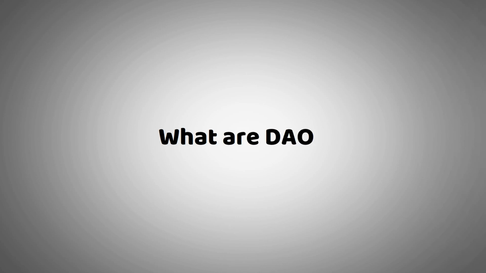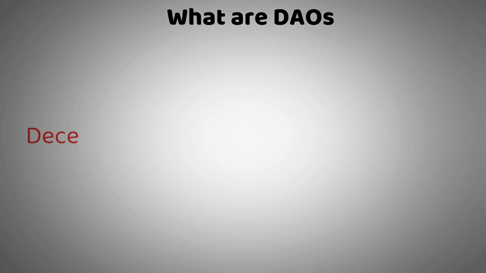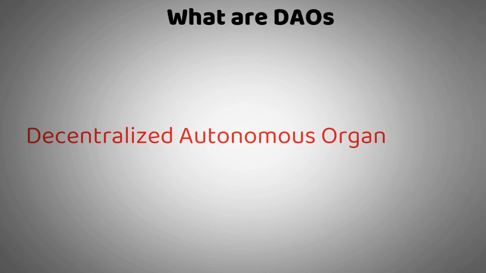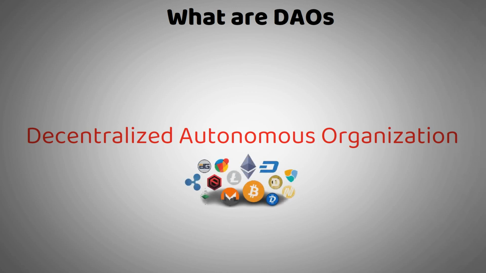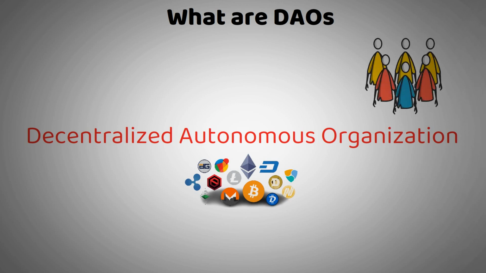What are DAOs? DAO stands for Decentralized Autonomous Organization, and it is an entity that is led by its community. Inspired by the decentralization concept of cryptocurrencies, a group of developers gathered around back in 2016 and created the idea of this concept. So what is decentralization exactly?